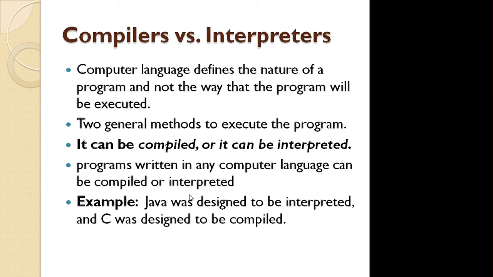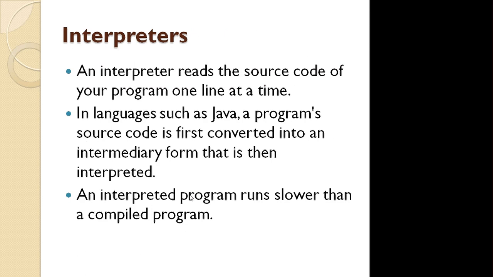So, interpreter. Suppose you have written code of 10 lines, and now you have to execute it with the help of an interpreter. When you start executing the program, what does the interpreter do? The interpreter reads the source code line by line, that is, one line at a time.